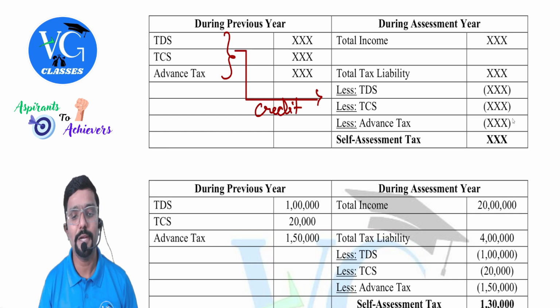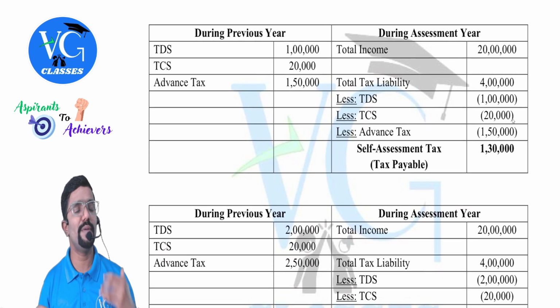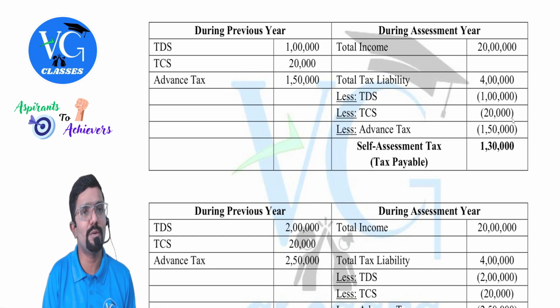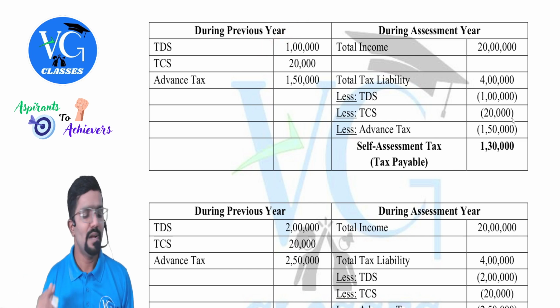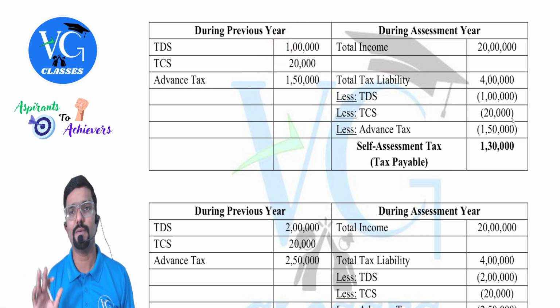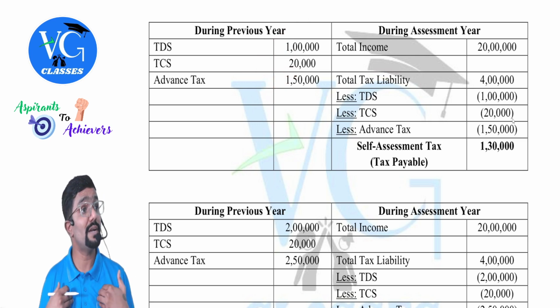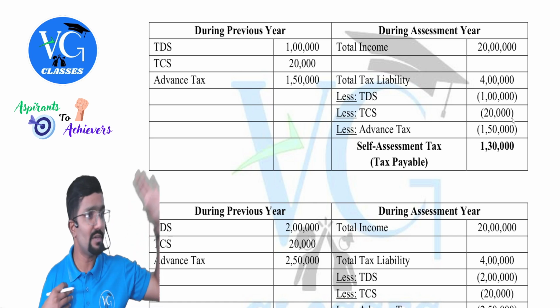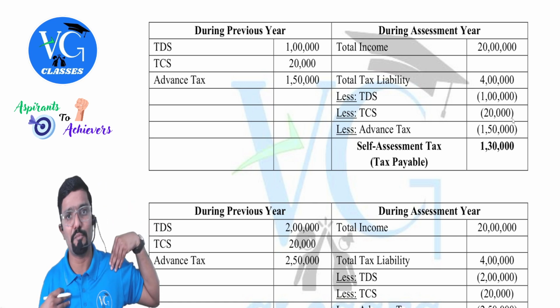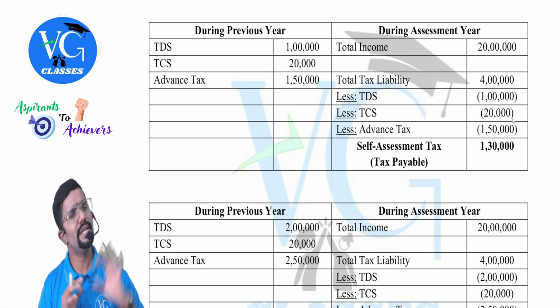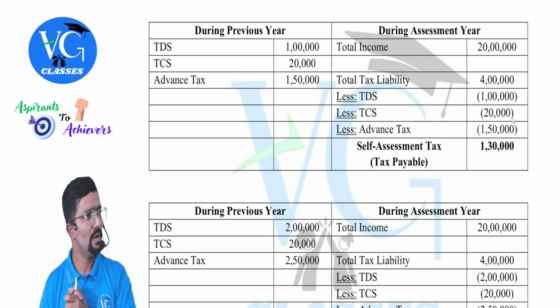Okay, sir. Fine. Let me try to explain it numerically. Now assume, guys, during the previous year, for whatever income I have earned, various people have deducted 1 lakh TDS totally. And they have collected TCS from me, 20,000, and I myself have paid advance tax of 1 lakh 50. Advance tax is what I should pay myself. It is not that someone will collect or deduct it from me. Oh, it's fine. Totally I have paid 2,70,000 in the previous year itself. Tax. Okay.